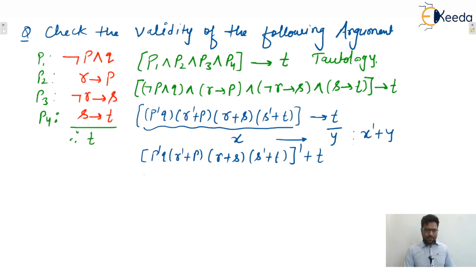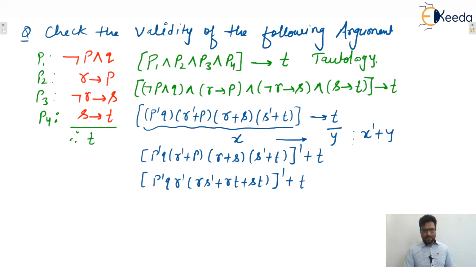After simplification, it becomes P dash Q R dash, R S dash plus RT plus ST, whole complement plus T.